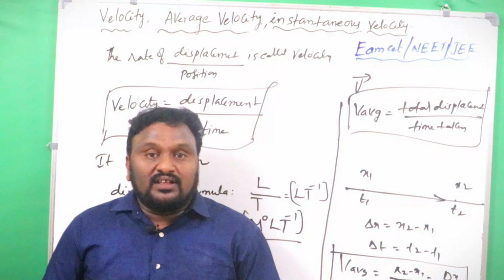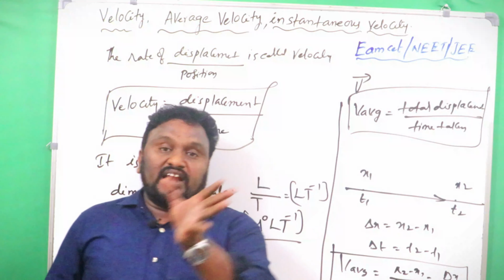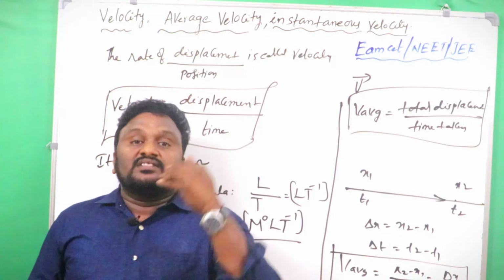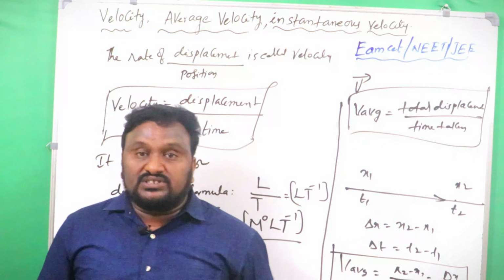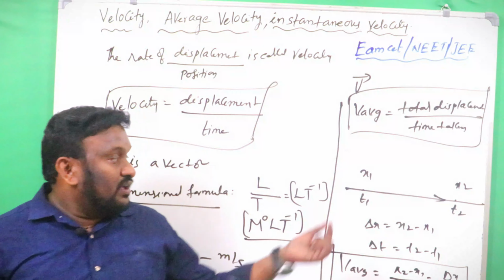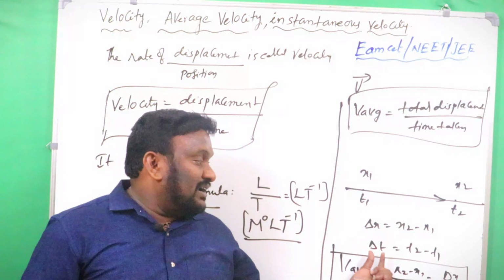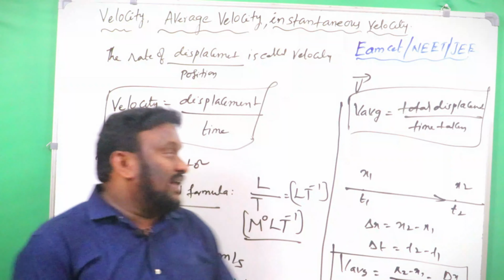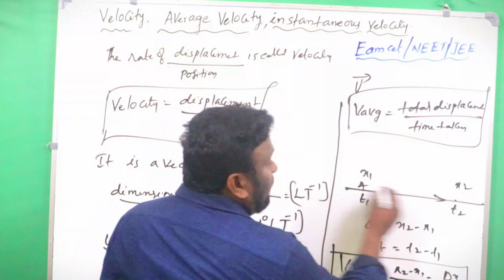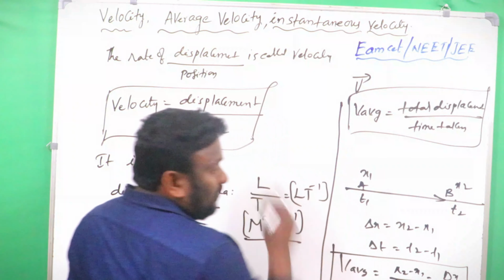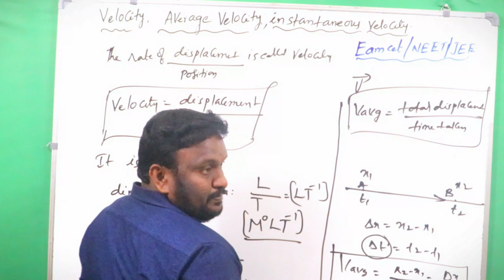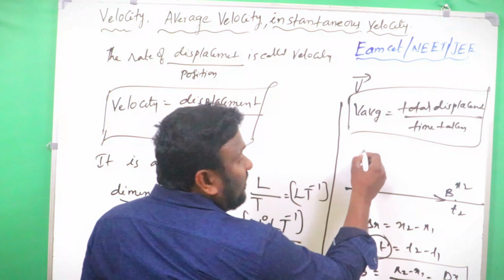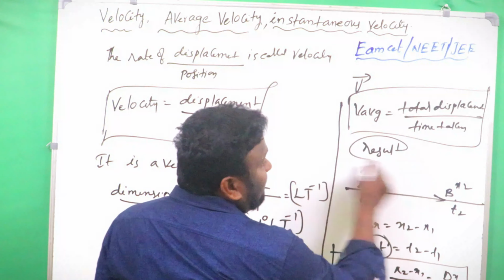The difference between average velocity and instantaneous velocity is that average velocity can explain the complete result of the motion. That means within the time delta t the body can reach from position A to B. Within the time delta t the body can reach the point B, that means the result of motion is completed.